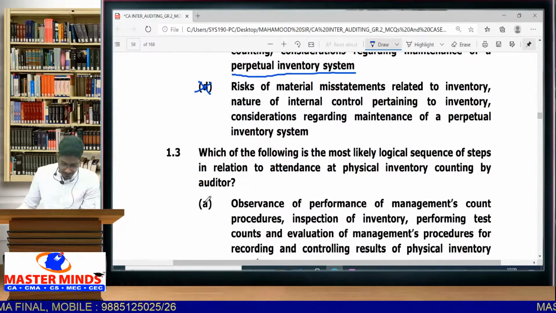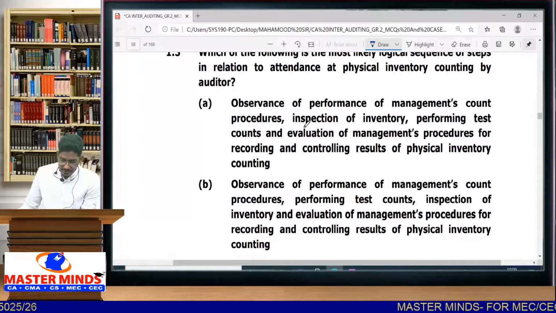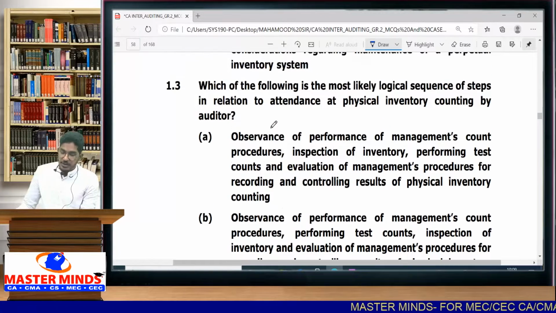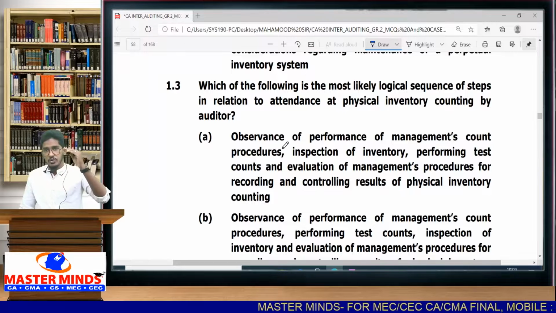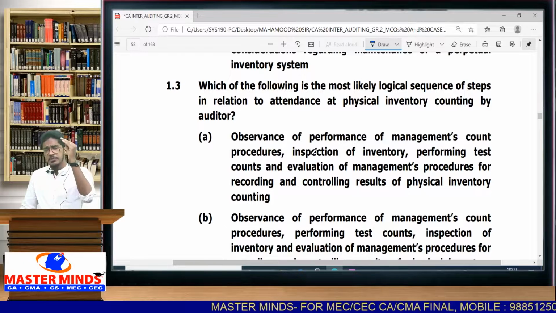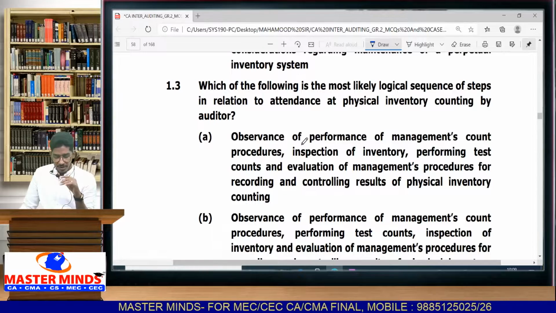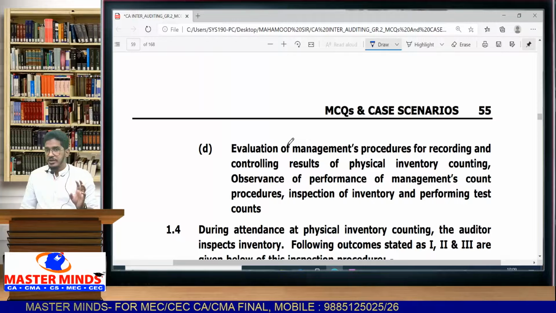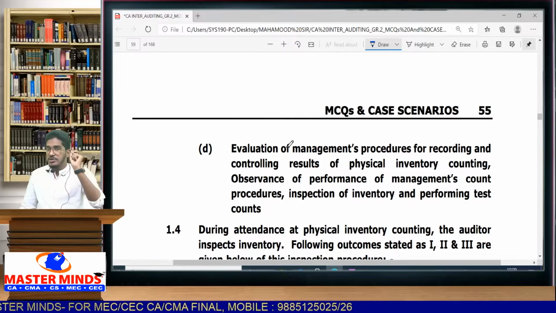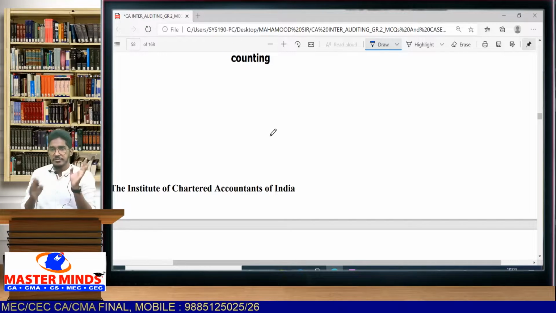Then next. Which of the following is the most likely logical sequence of steps in relation to attendance at physical inventory counting by the auditor? See, that means whenever you attend physical inventory counting, you have to do some steps. Those steps follow some logical order. What is the correct logical order? There will be 4 steps involved. In all these 4 options, different orders were given. Which one is the correct logical sequence that we have to identify? All the 4 options contain the same points, but the order will be different.